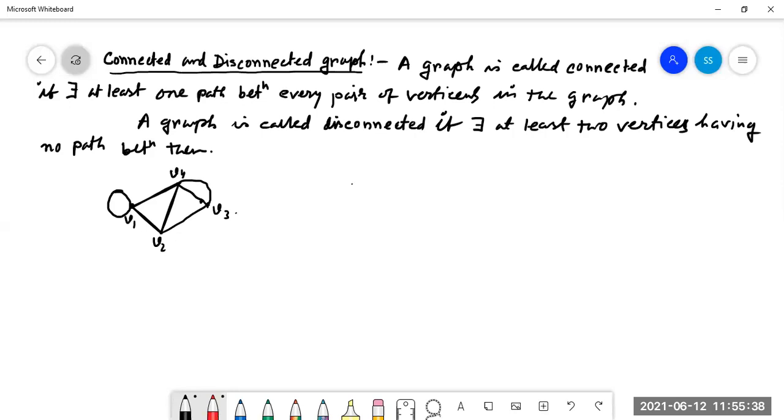And another graph is here, V1, V2, V3, V4.